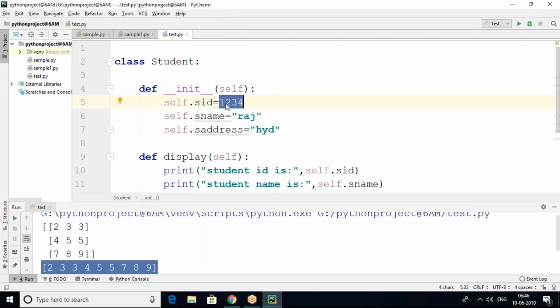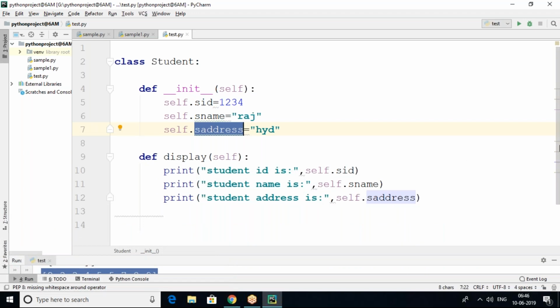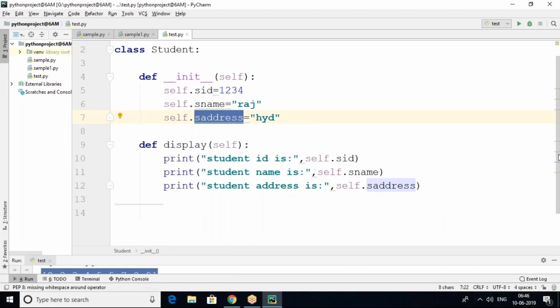the data fields. This data will be assigned to SID. Here it is assigned to the name. HYD will be assigned to the address. That is assigning values. So this constructor is used to initialize the variables and assign data to the variables. That is the purpose of the constructor here. But now the class is ready.